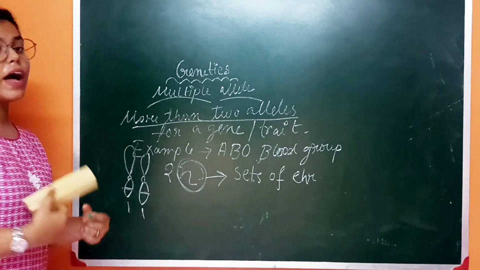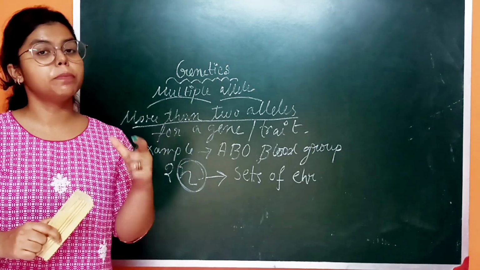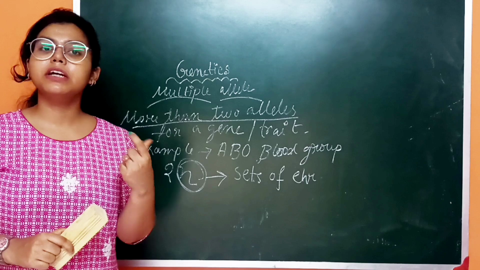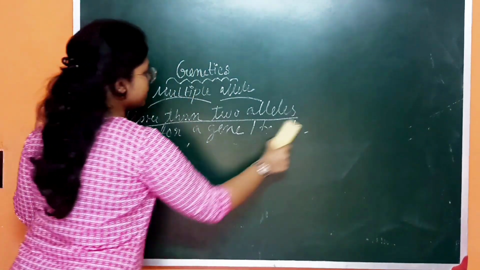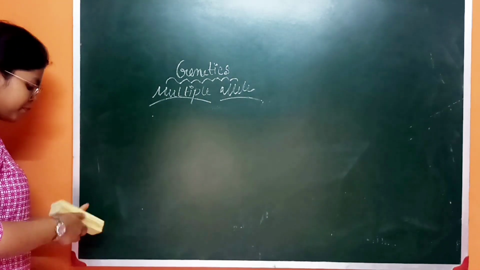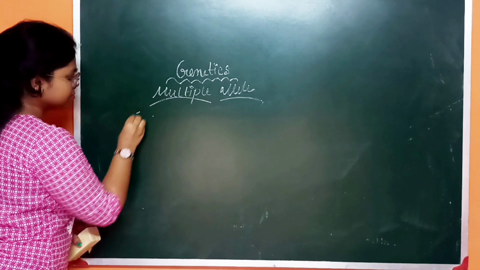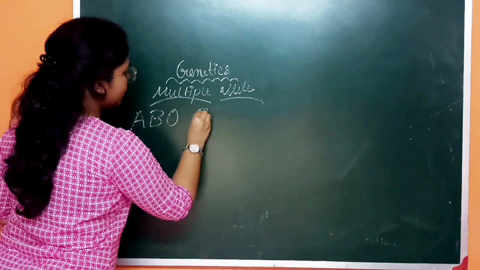Okay. So now I am going to discuss the genotype of different types of blood group, and then it will be clear. So this is the ABO blood group. Okay? So A, B, O blood group.